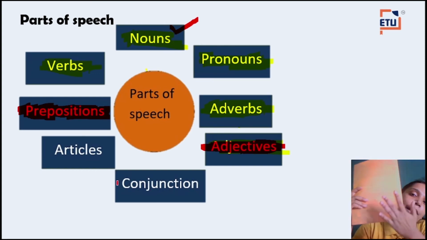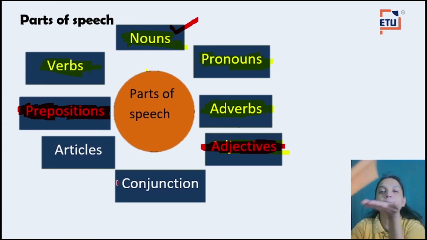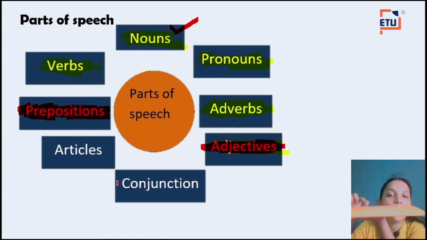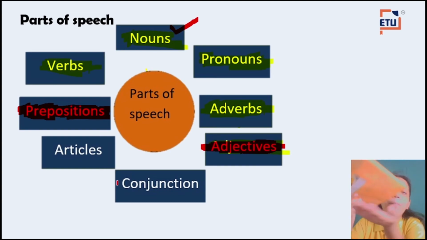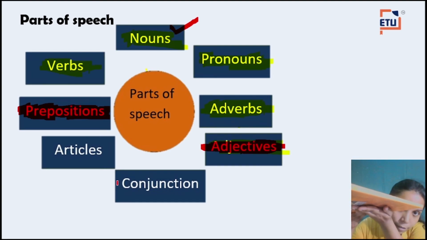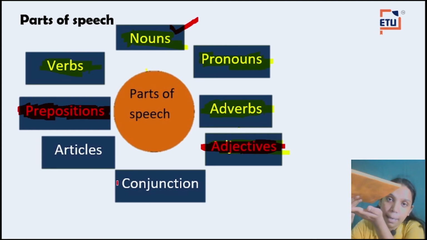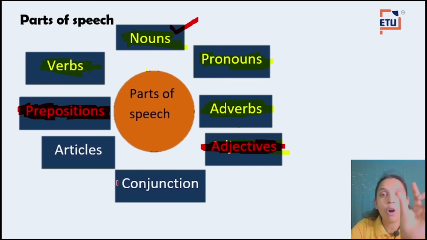Let us see this. I have a book, right? If I keep this book on my hand, where is the book? It is on my hand. Now if I keep this book under, where is this book? Under my hand. So what is it showing? It is showing the position or the place where my book is kept, right? My book is kept on the hand as well as under the hand. So these words, on, under, are prepositions.